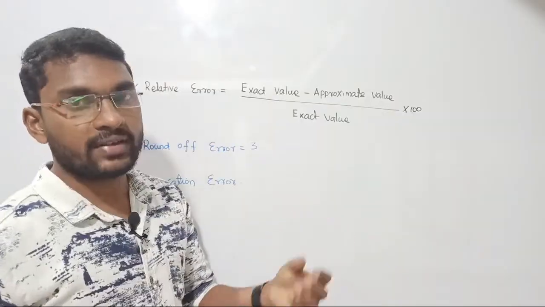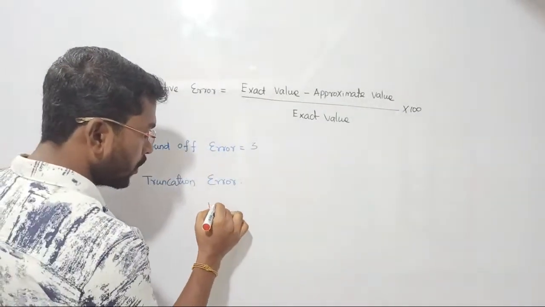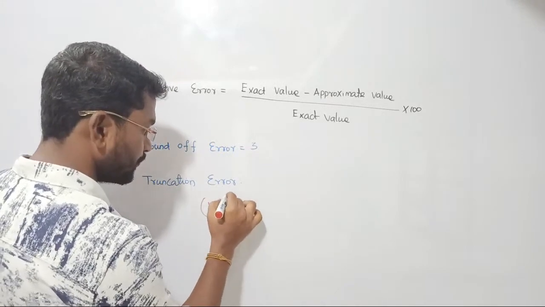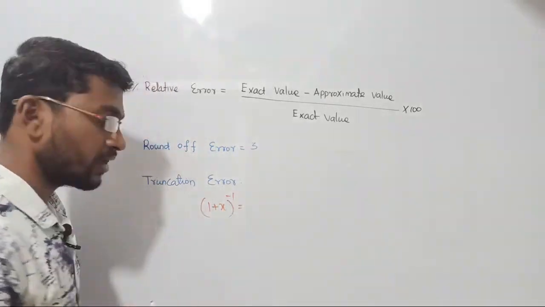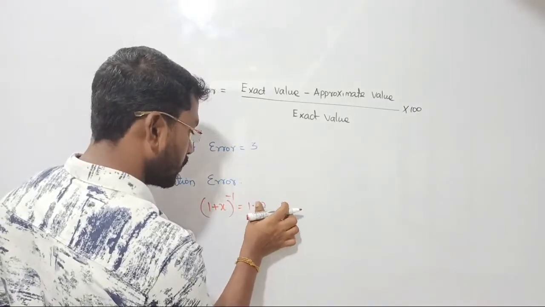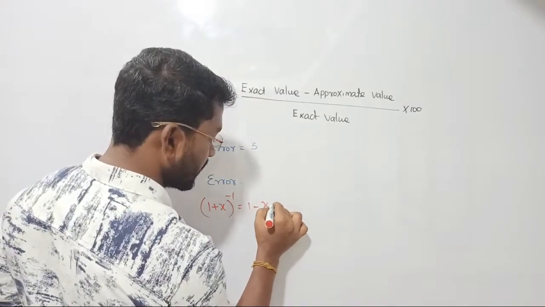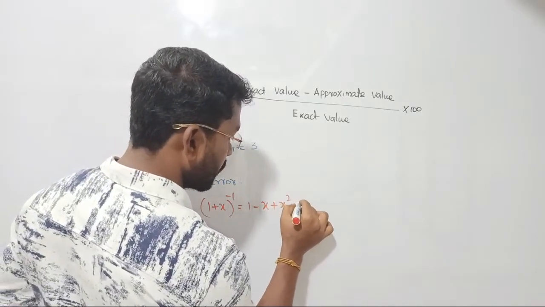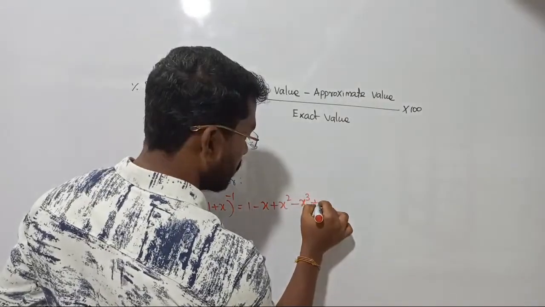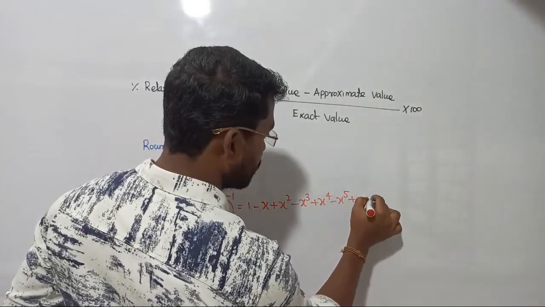Like இப்போ வந்து 1 plus x whole inverse க்கு நீங்க expansion எழுதுறீங்க, right? Just I am writing the expression for 1 plus x whole inverse. Now in the series நீங்க எது வரைக்கும் எழுதுவீங்க? It can be written as 1 minus x plus x square minus x power 3 plus x power 4 minus x power 5 plus and so on.